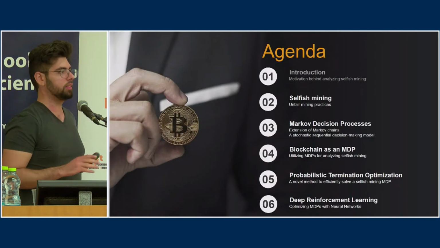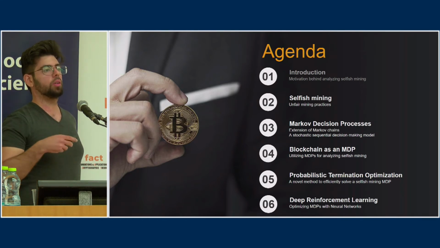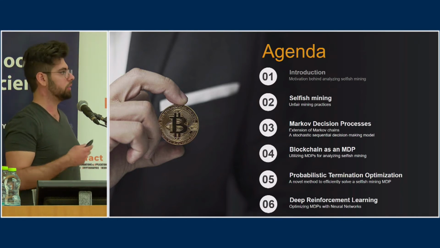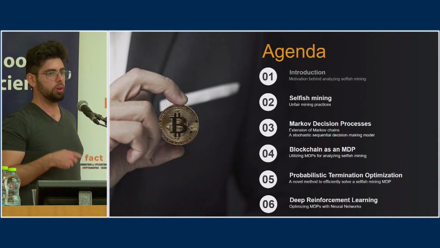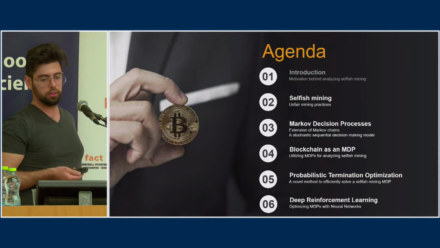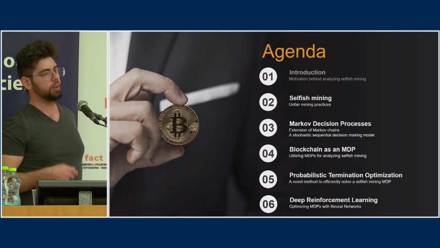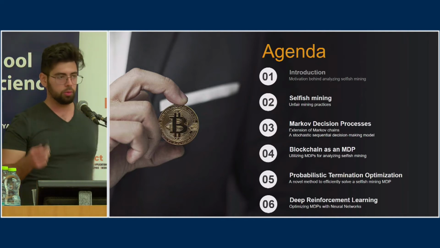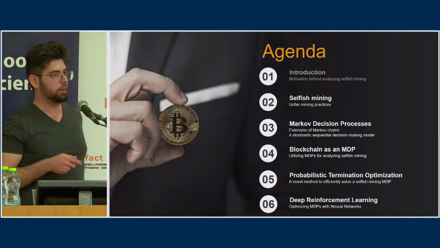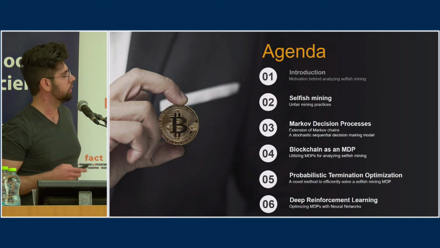Let's fill in the details now and talk exactly about selfish mining. We'll discuss Markov decision processes, explain how to model a blockchain as a Markov decision process, and explain the issue of the nonlinear utility function. Then I'm going to talk about our method of overcoming the nonlinear utility function, and if we'll have time, I'll talk more about deep reinforcement learning and how to combine this with our method and show some more results.